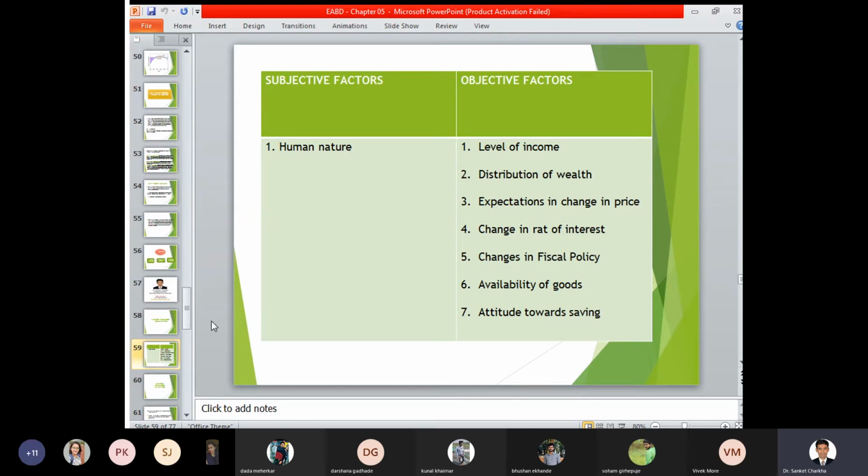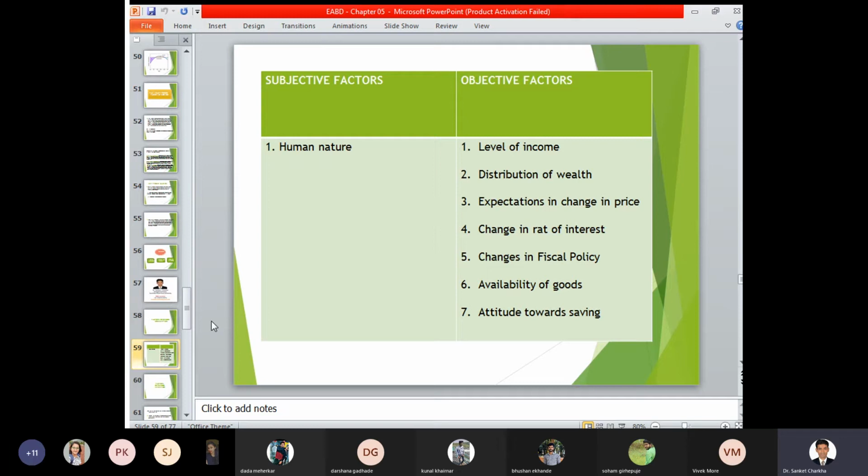Expectations of change in the price. If a particular individual is expecting that the price may increase or decrease in the future, then based on those considerations he can decide whether a price increase is beneficial or whether a price decrease is beneficial. So expectations of changes in the price impact the purchase decision, and you may purchase a higher quantity or a lower quantity.